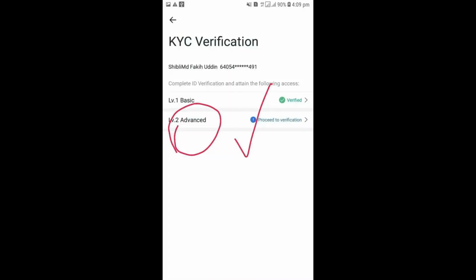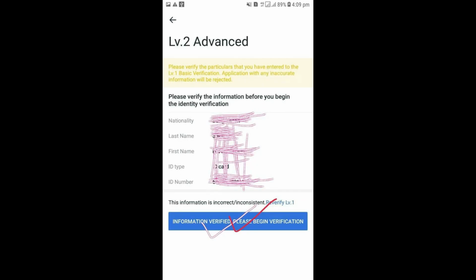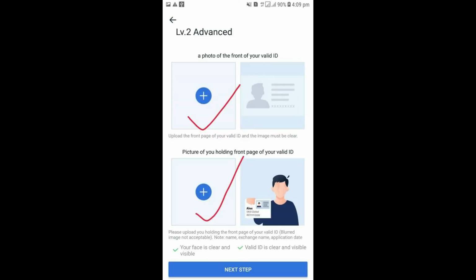Then proceed level 2 verification. Then in this page, click please begin verification. Then upload a photo of your front ID and upload a photo of you holding front page with your valid ID and a page written your name, exchange name and the date you upload this photo. Then click the next step.